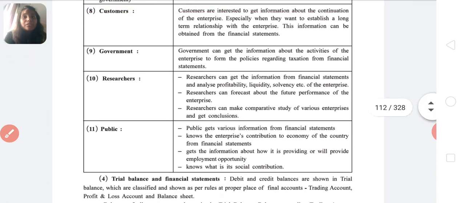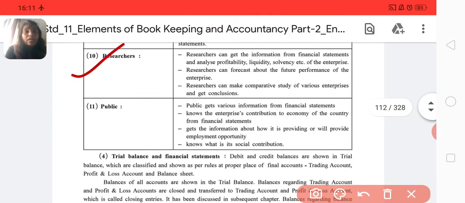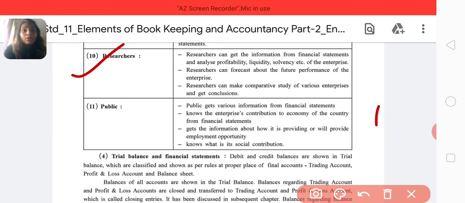Next we have researchers. Researchers can get the information from financial statements and analyze profitability, liquidity, solvency, etc. of the enterprise. Now, why do researchers need it? To analyze the profitability, since so many years they have had a good repo in the market, or you can say goodwill in the market. So to see whether they are liquid, whether they are solvent, or in future they can forecast their performance as an enterprise, or they can compare with the study of other enterprises and get a conclusion.